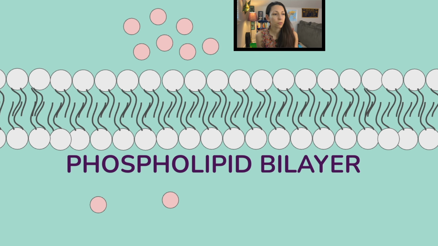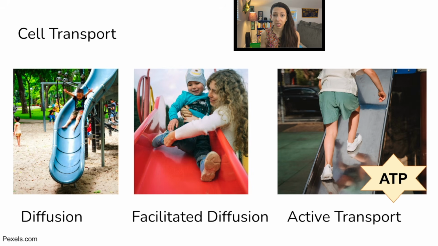All right, let's talk a little bit more about that cell transport. So naturally, molecules are going to move from a higher concentration to a lower concentration. That's just diffusion. And I like to think of it, imagine high to low, if we represent that by a slide, like the kid at the top of the slide going down, naturally he's just going to go down the slide. Facilitated diffusion is the same movement.